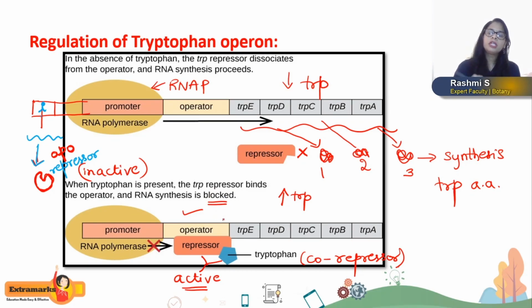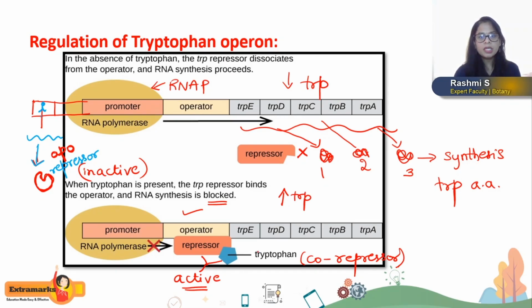So this is the regulation of the tryptophan operon with the help of aporepressor and co-repressor molecule. Even the tryptophan operon is negative gene regulation only. It is a repressible operon and it is regulated by negative gene regulation because the regulation basically occurs with the help of repressor protein molecule. Hence, you can call such regulation a repressible type of gene regulation.